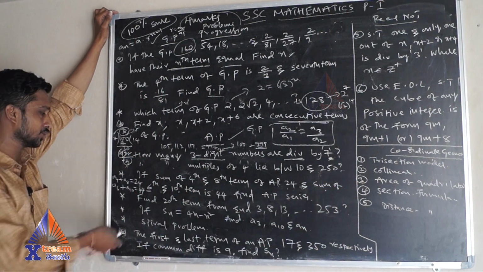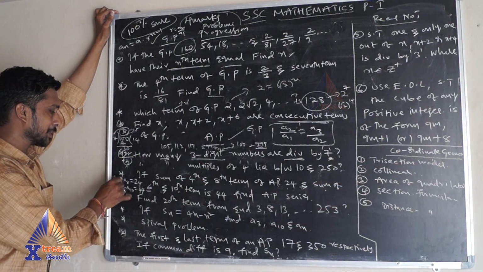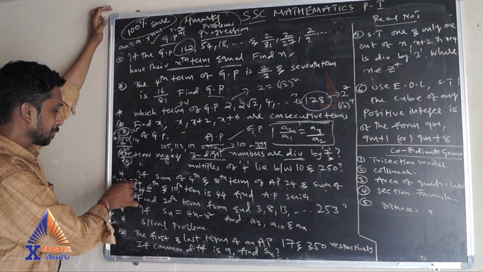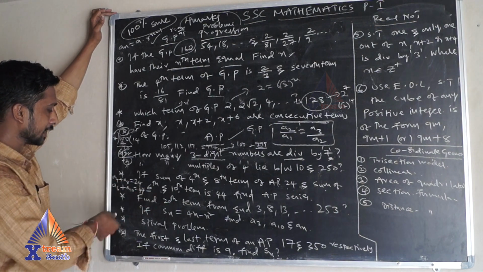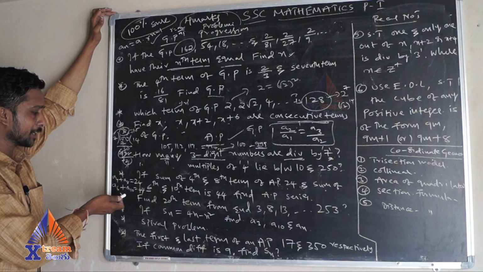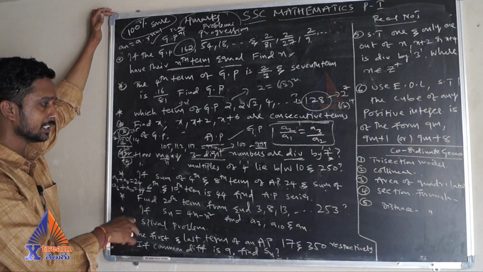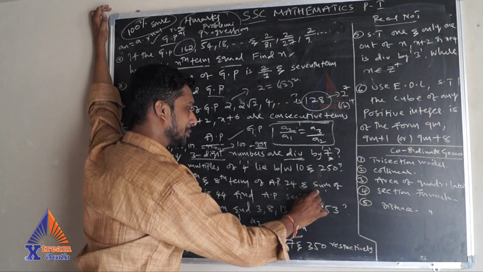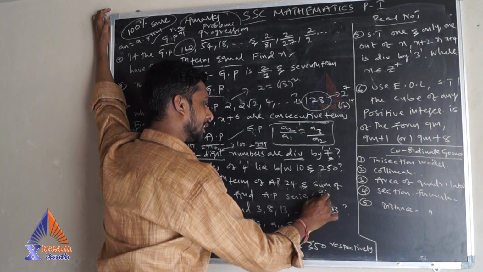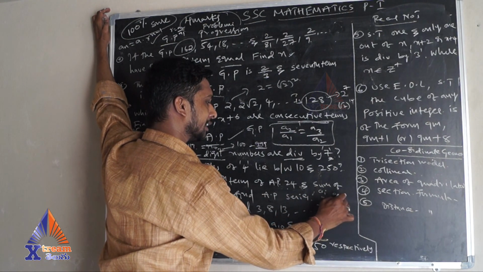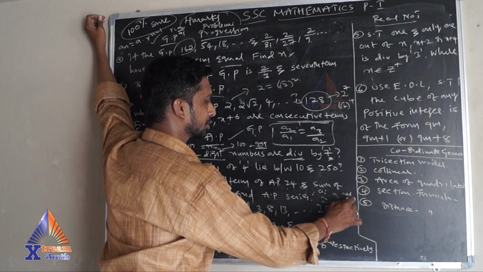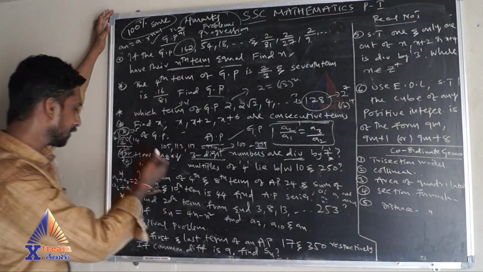You need to solve these two. Now what is A4? A plus 3D. What is A8? A plus 7D. Solve it. On solving, you will be getting A value. Then later you substitute in any one of the equations, you will be getting D value. Later you can find the AP series. AP series means 3 terms, A1, A2, A3, that is A plus D and A plus 2D and so on. Like that you can simplify this problem.